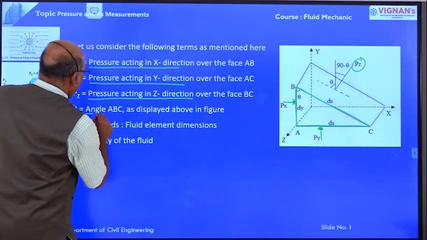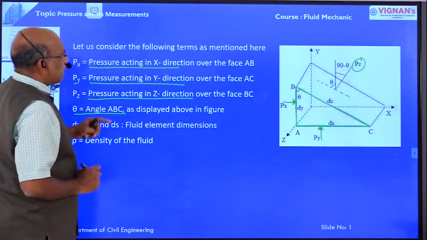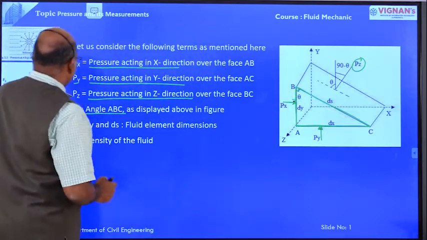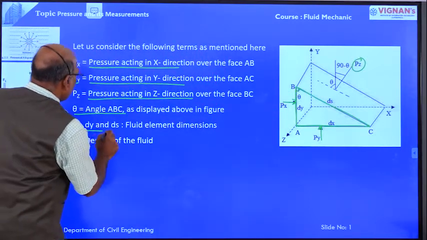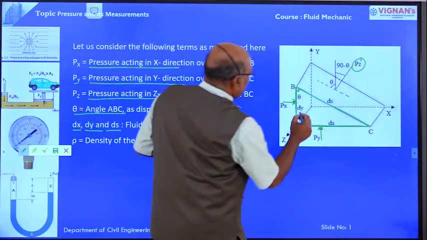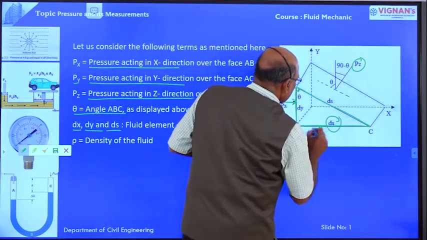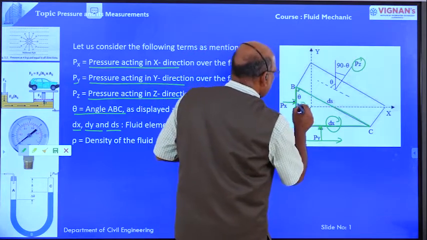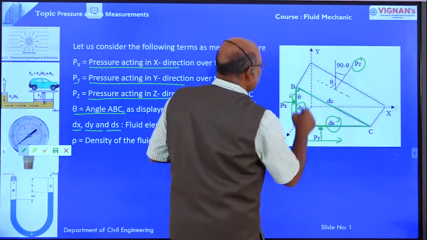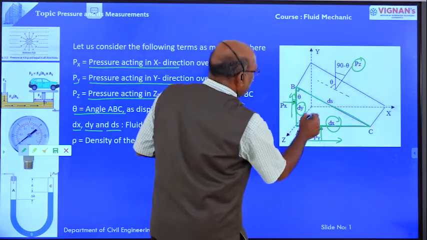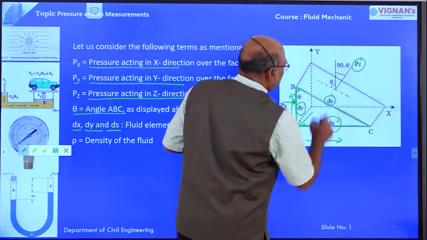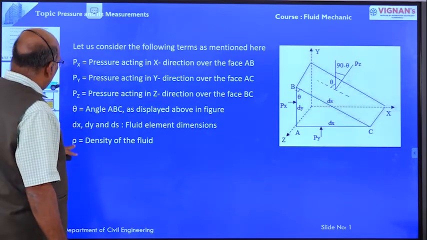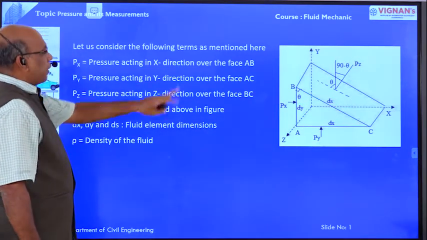Theta is the angle ABC, and dx, dy, ds: dx is the length of the fluid element in the x direction, dy is the length of the fluid element in y direction, ds is the length of the fluid element in z direction. Rho is the density of the fluid.